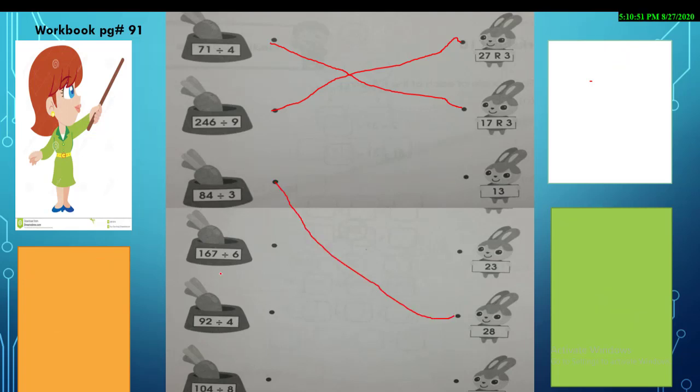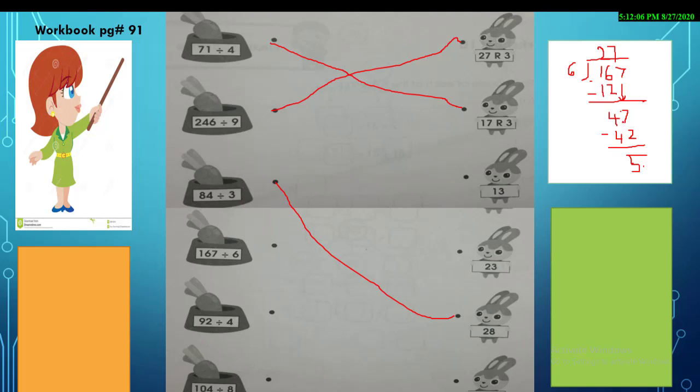Yes. Well, the next part, that is 167 divided by 6. So write down the question. Okay, how I solve this question, 167 divided by 6. When you read this question, you will see that we are going to make a group over here and the number is 16. So 6 ones are 6, 6 twos are 12, 6 threes are 18. 18 is bigger, so you will write down 12. 16 minus 12, the answer is 4.